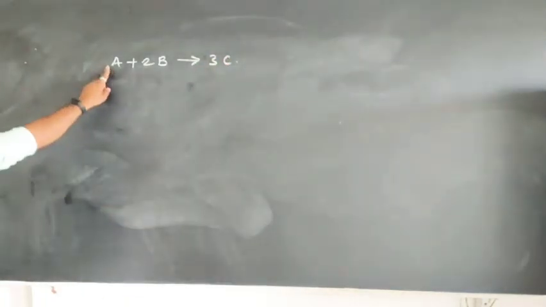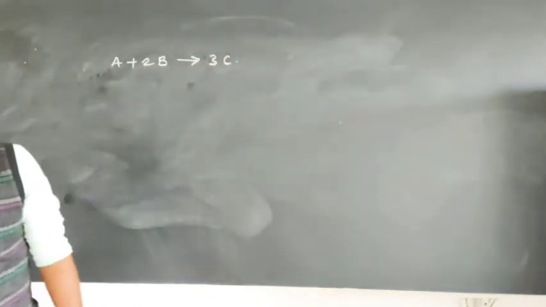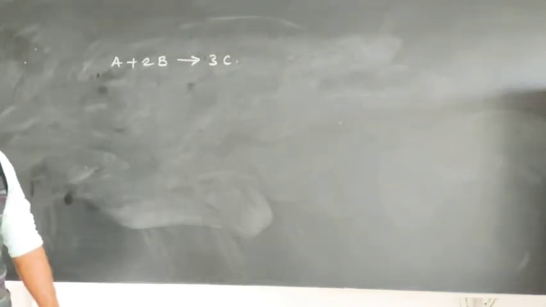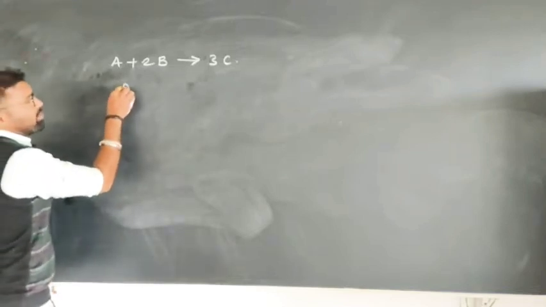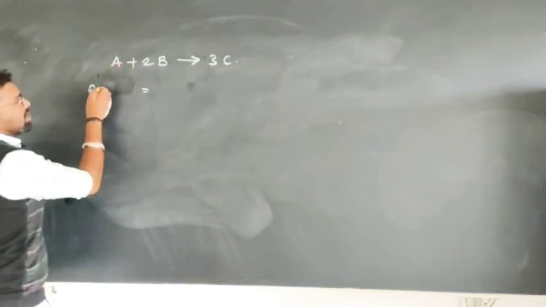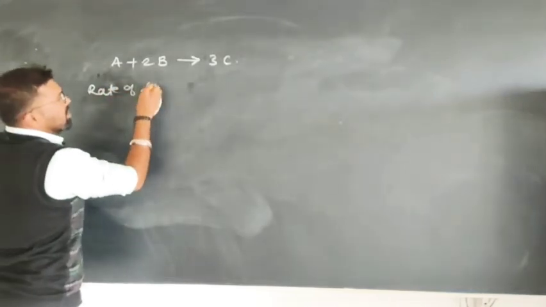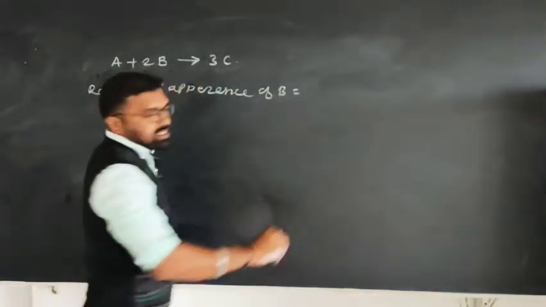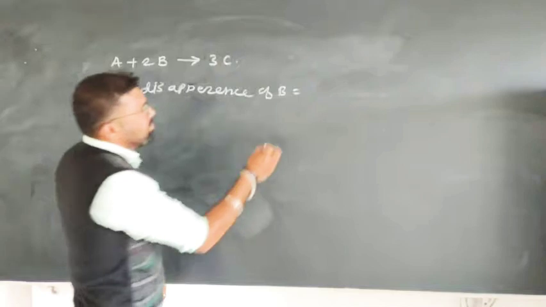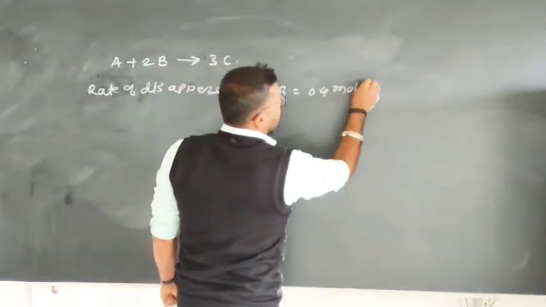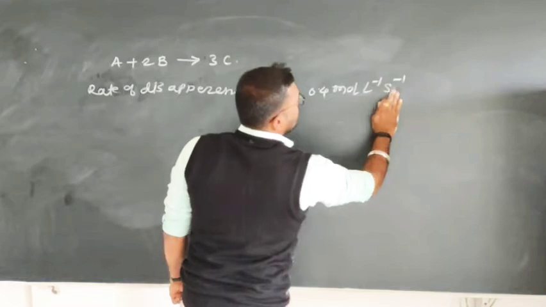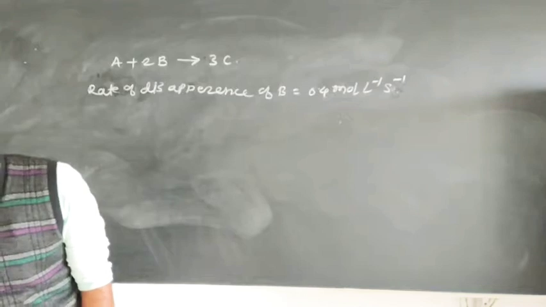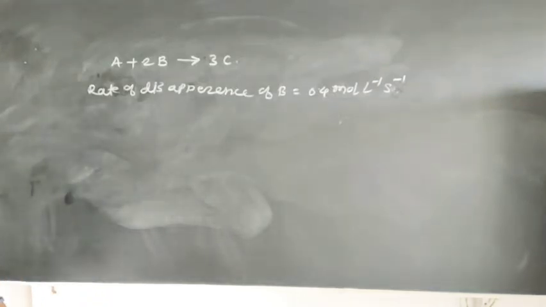The rate of disappearance of B is equal to 0.4 mole per liter per second. Calculate the rate of formation of C and the rate of disappearance of A.